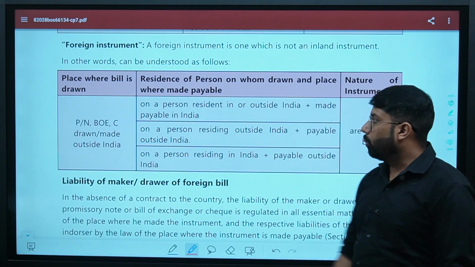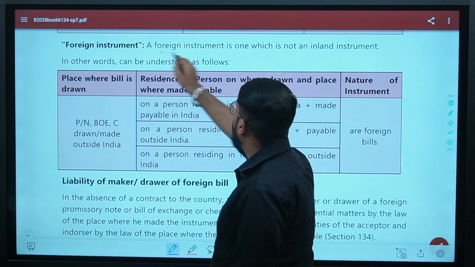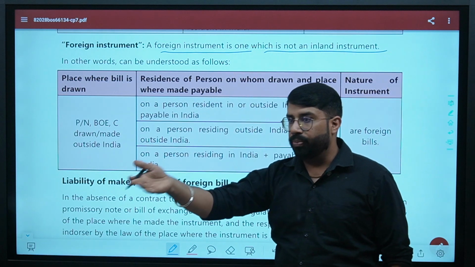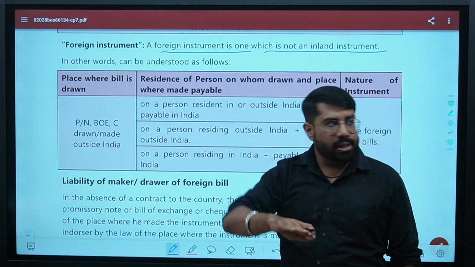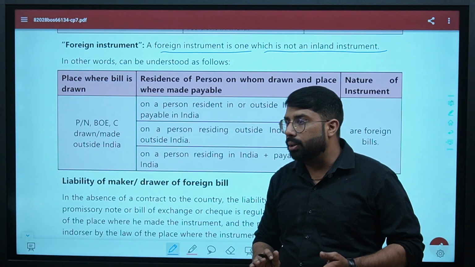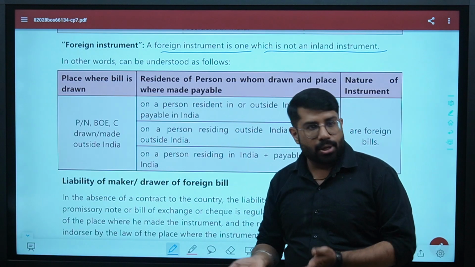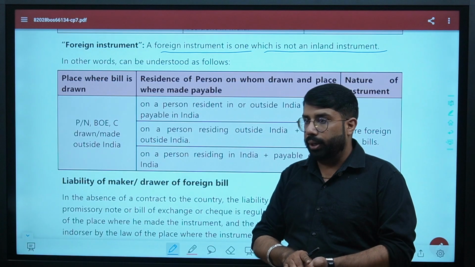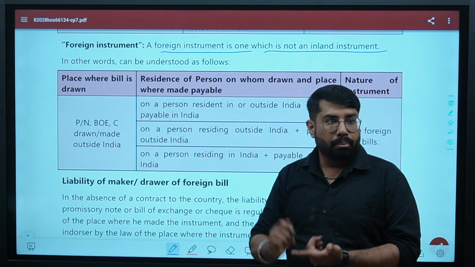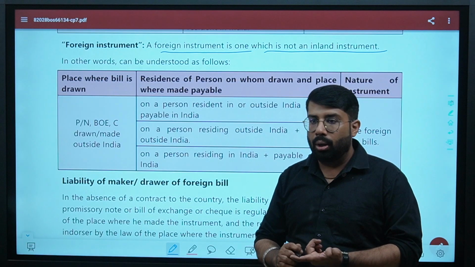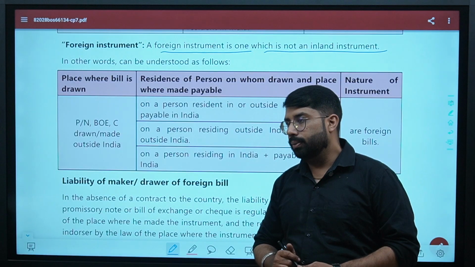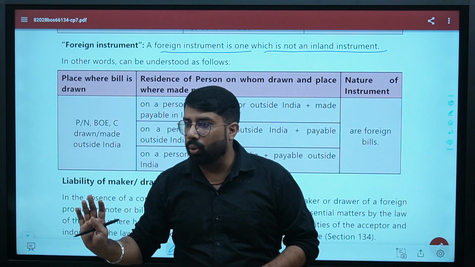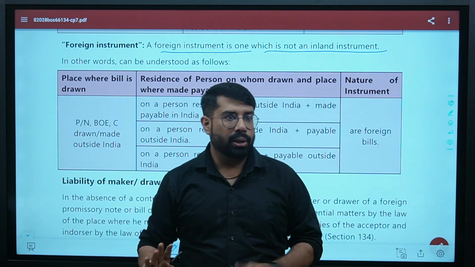Foreign instruments are what type of instruments? A foreign instrument is one which is not an inland instrument. Very simple thing, as I told you. It is vice versa. Any instrument which is an inland instrument is an inland instrument. Any instrument which is not an inland instrument will become a foreign instrument. Are you clear? Made or drawn in a foreign country means the primary condition is violated. Yes or no? It will become a foreign instrument.